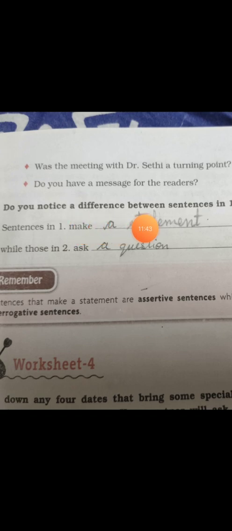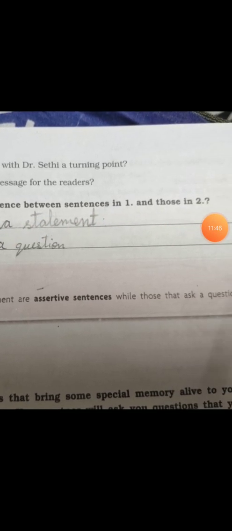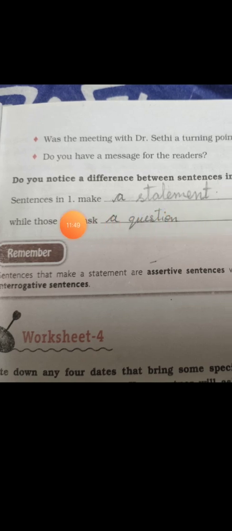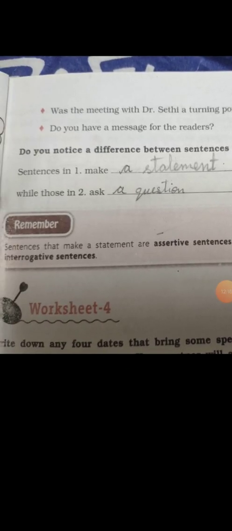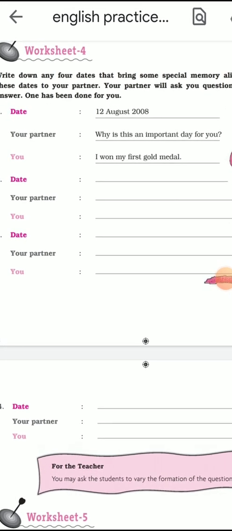Do you notice a difference between sentences in 1 and those in 2? Sentences in 1 make a statement, while those in 2 ask a question, as I told you. So when a sentence makes a statement, that is an assertive sentence, and when a question is asked in a sentence, they are interrogative sentences. Sentences that make a statement are assertive sentences, while those that ask a question are interrogative sentences. Worksheet number 4.